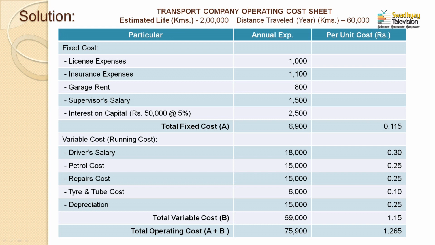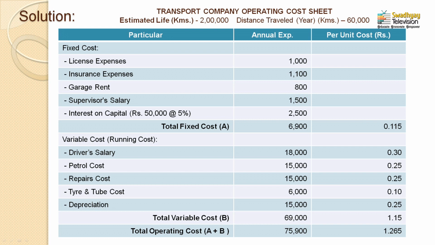So that's why the per unit cost you can identify it very easily. 6,900 rupees is the total fixed cost. How much actually distance is travelled by this truck on an annual basis? That is 60,000. So 6,900 rupees total fixed cost divided by annual mileage 60,000, your answer would be 0.115, that is your per unit cost, or you can say per kilometer cost.